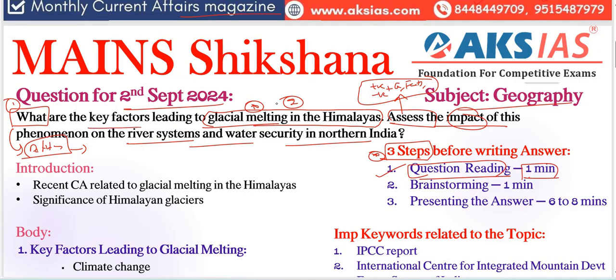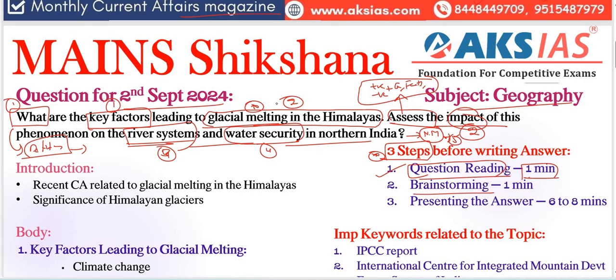What are the important keywords here? First, key factors is the first important keyword we need to address here. Next important thing is impact. Impact is the second keyword. Here impact of this phenomenon on river systems is the third important keyword, and also impact on water security is the fourth important keyword. Finally, we need to give some needed measures as a fifth important keyword before conclusion, right? So that is very important to identify different keywords here.